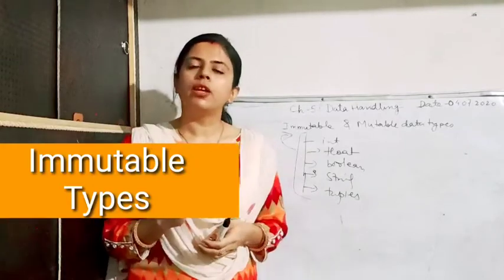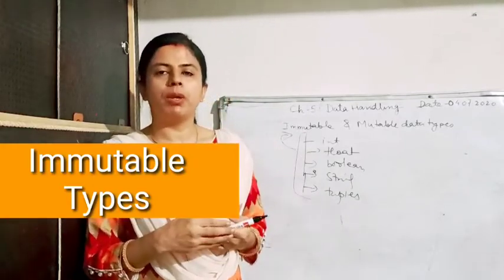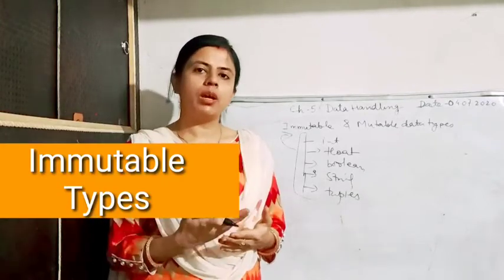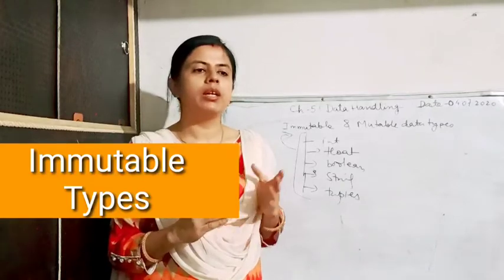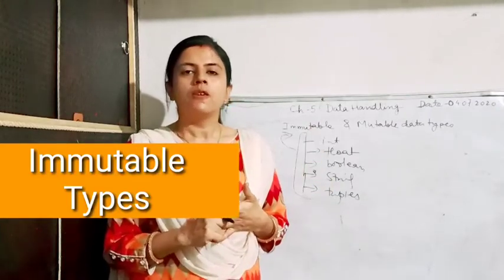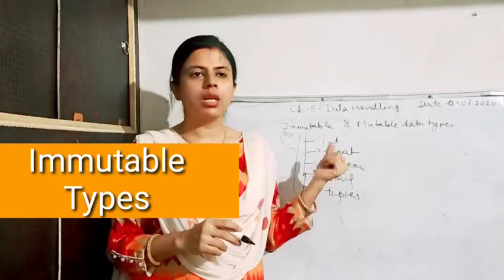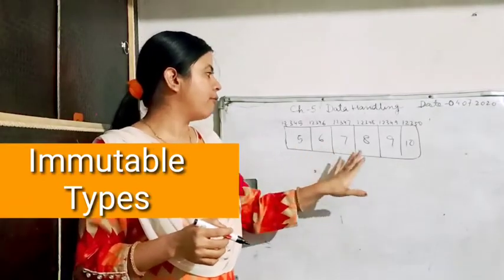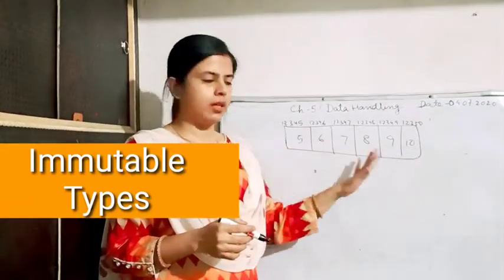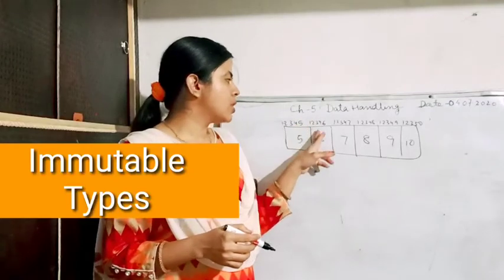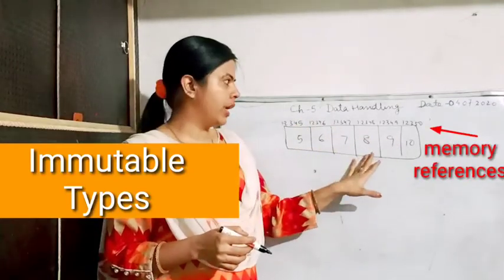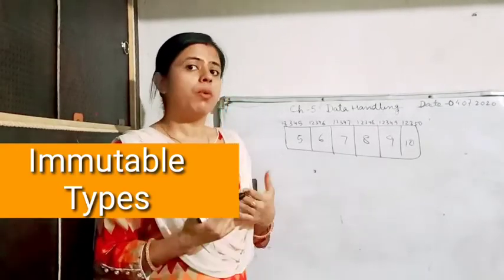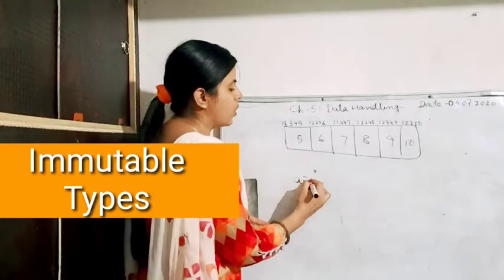As we know, Python already preloads the data into the memory, and whenever we declare any kind of variable to store any value in an object, it is denoted by that memory address. So let's see how it works in case of immutable and how it works in case of mutable. I have already defined here some numbers which are preloaded into Python's memory. There are memory references also provided to the numbers already, because everything which is stored in the memory has a reference, an address, to it.